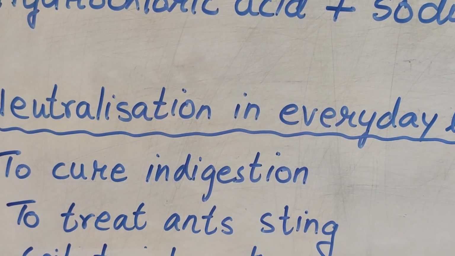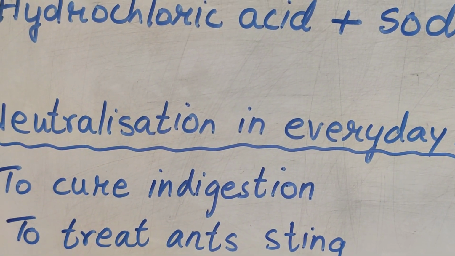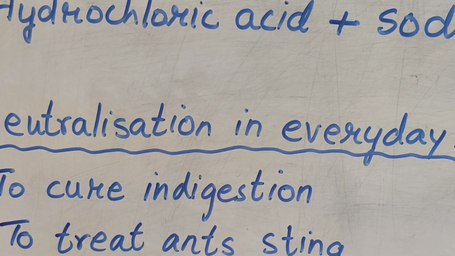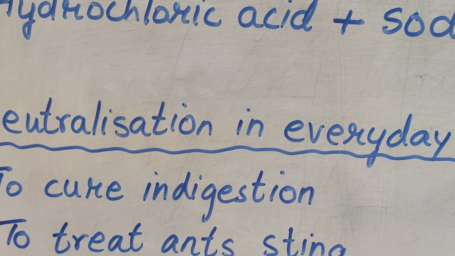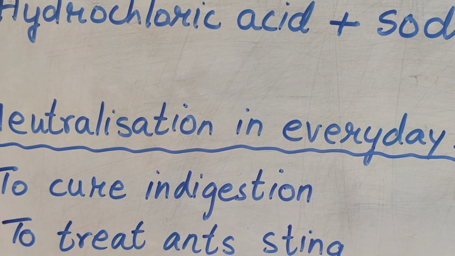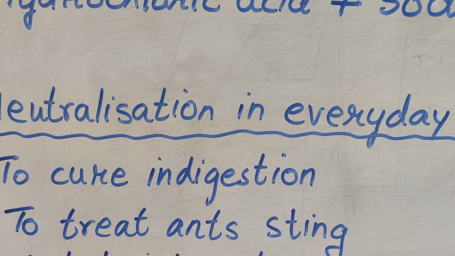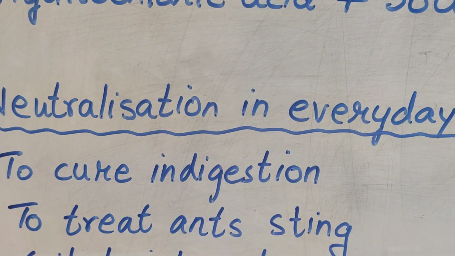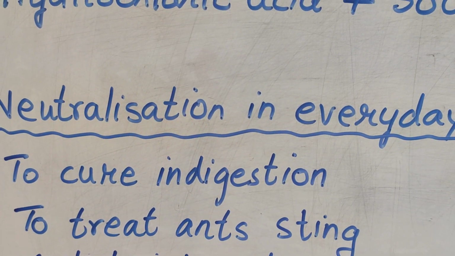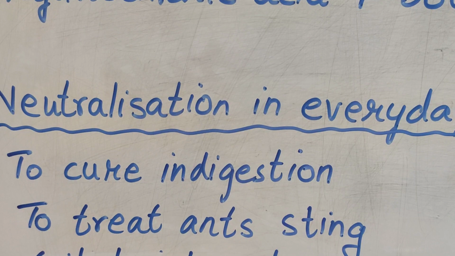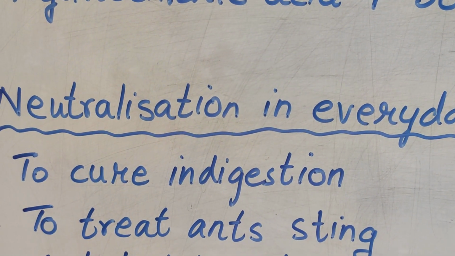So to reduce the burning, to treat the burning, you have to use something which contains a base. So calamine lotion contains a base, which is very useful. If you do not have calamine lotion, anything that you have at home, like baking soda, these are bases. So you can put it on the ant sting or the bee sting also. Honey bees also sometimes bite you. So if there is a burning sensation in your skin, you can use that.